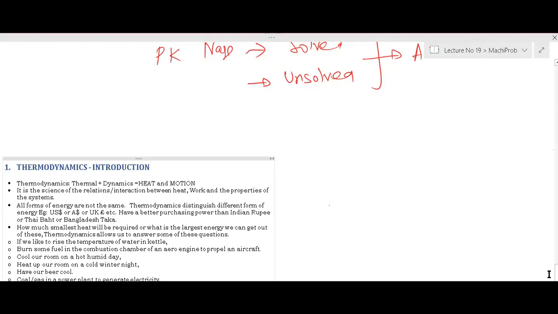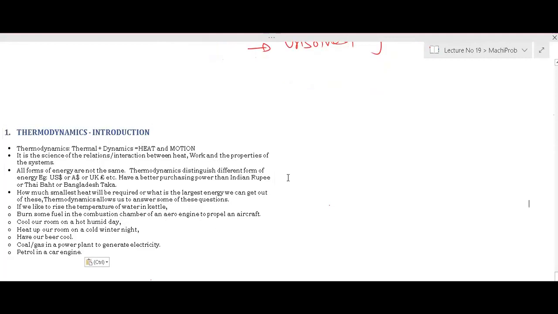Okay, fine. So what is thermodynamics? You have been reading it from the second year of engineering, and thermodynamics basically is the study of heat and motion, right now.